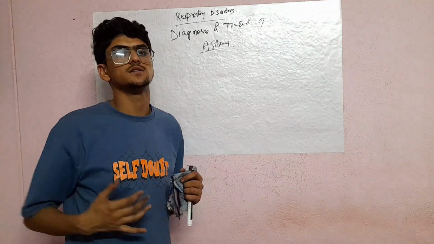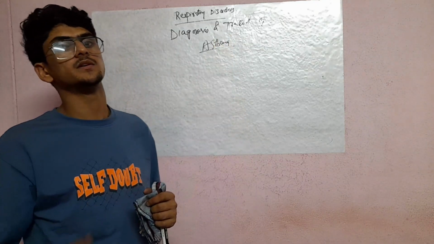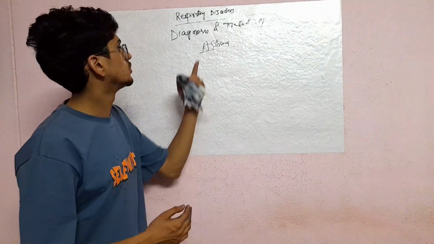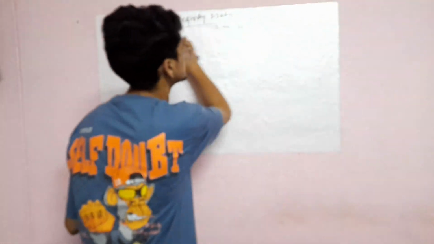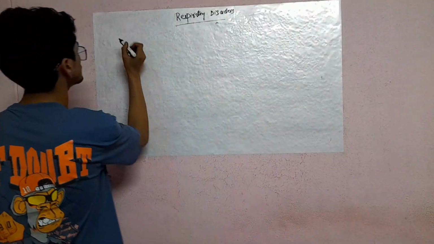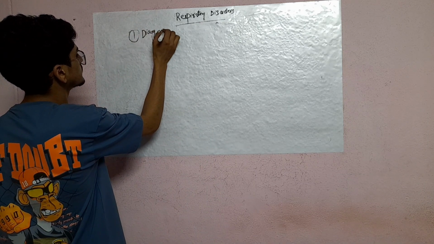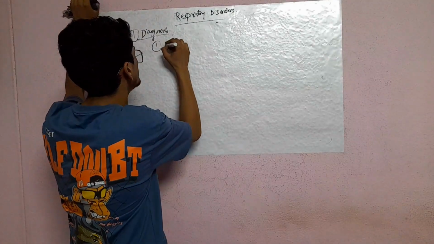So how can we diagnose whether a person has asthma or not, and what is the treatment if the person is proven to be an asthma patient? So what are the treatments for that asthma patient? One by one we will see. First, diagnosis. Diagnosis is simple. First we will see the medical history.